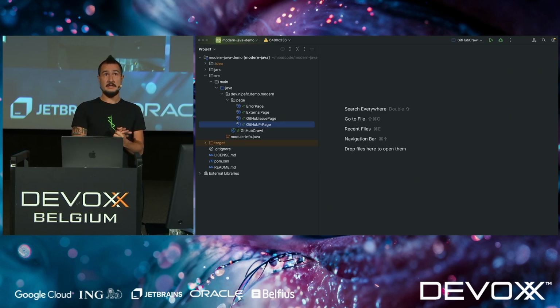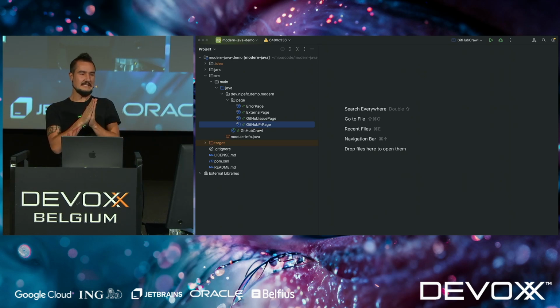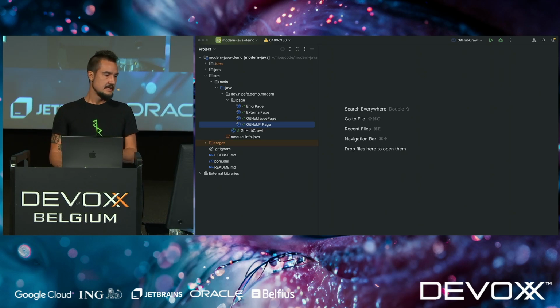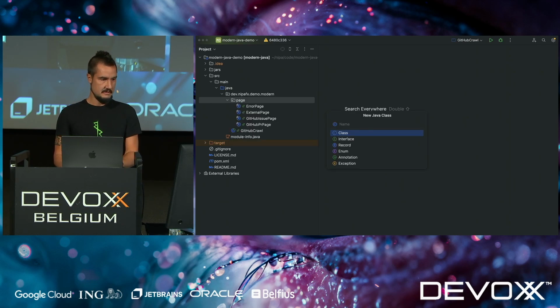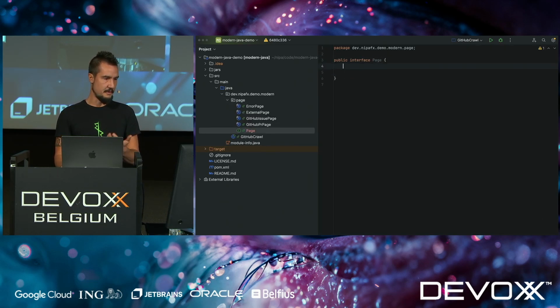Now, you could think that, hey, data-oriented programming tells us to model the data, and we kind of modeled the data. Those are the 4 kinds of pages we're interested in, so we're all done. And that is halfway true, but the other half is that there are certain relationships between these pages that we have not yet expressed. So first of all, we can start by thinking about a top-level abstraction. Let's call it a page. And that page, probably all pages have a URL, right? So we put the URL here, and there we go.